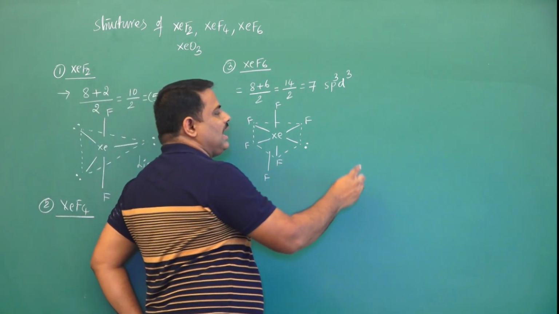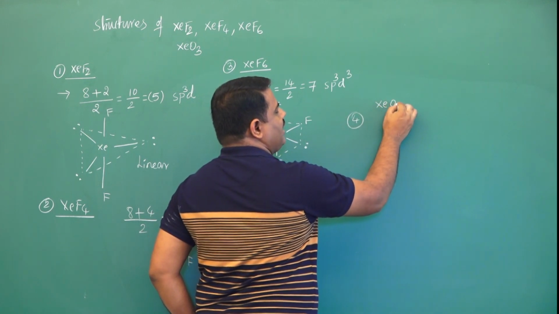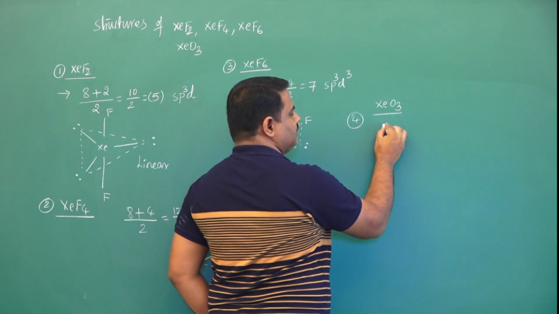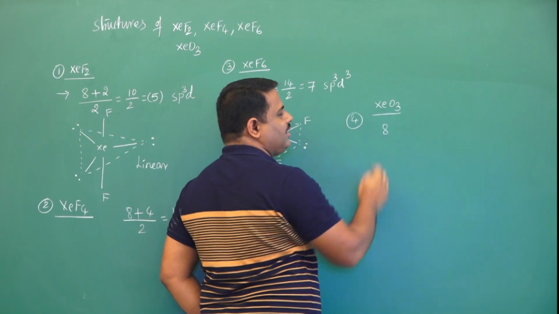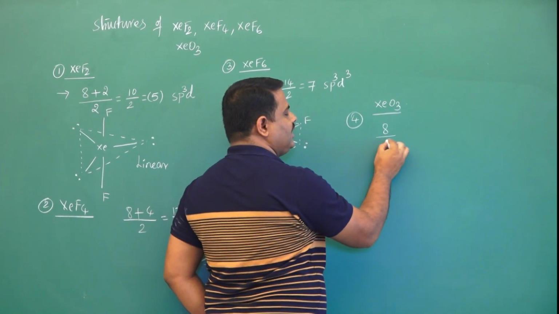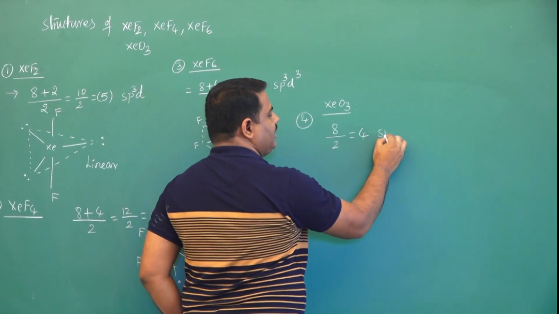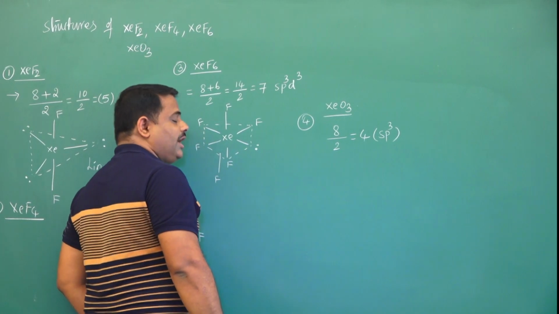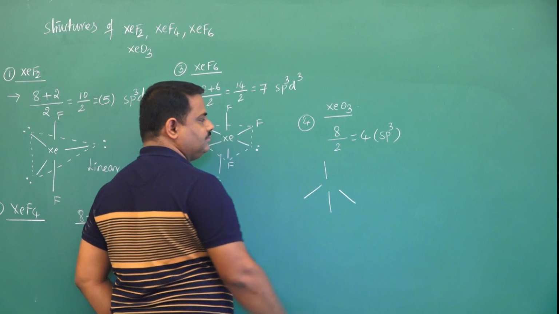Now come to the last one, that is xenon trioxide. Once again 8, here no monovalent atom, that's why 8 by 2, that is 4. 4 means hybridization is sp3. Shape of sp3 is tetrahedral.